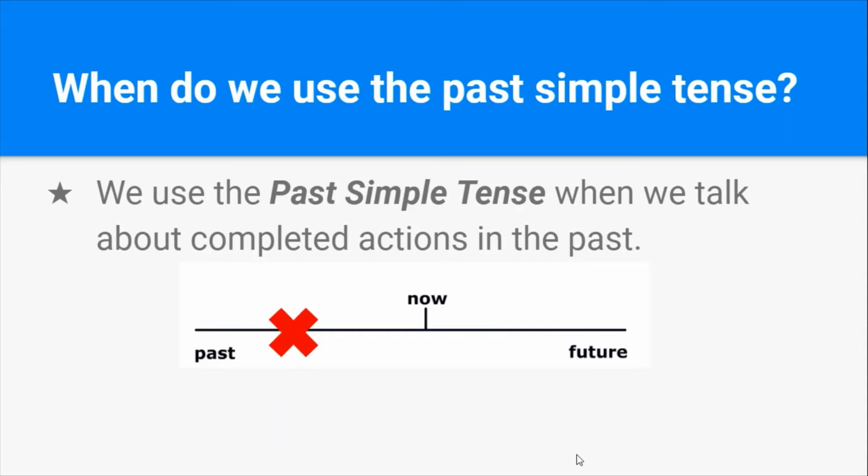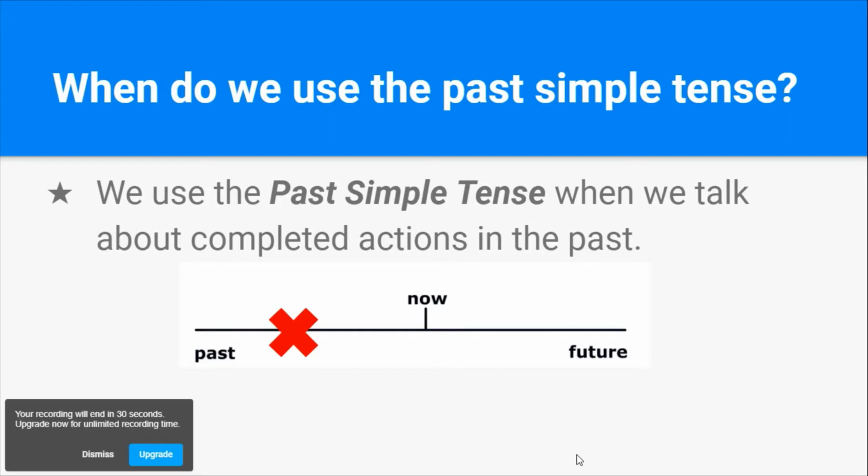Not only that, but they're also totally completed. It was at that specific point in time that the action happened. So it was not a continuous thing. It was not something that kept going until it stopped. No, it just happened that one time. Okay, so let's look at it in more detail.